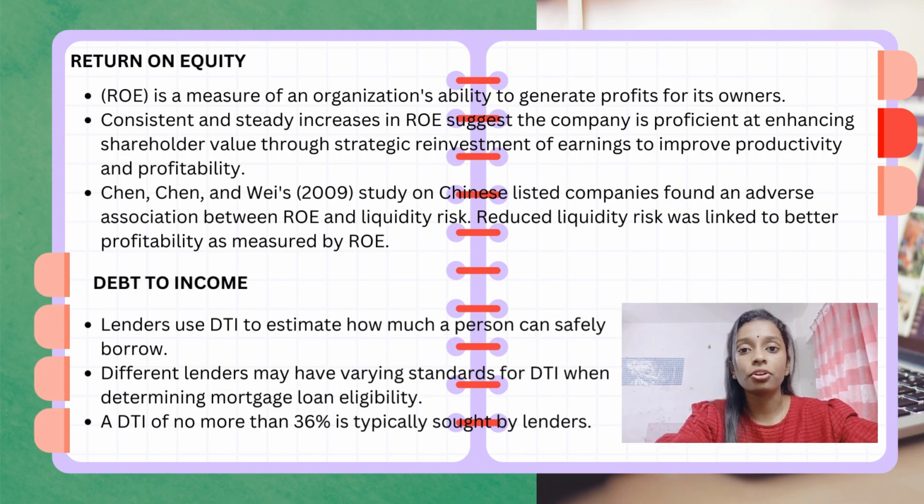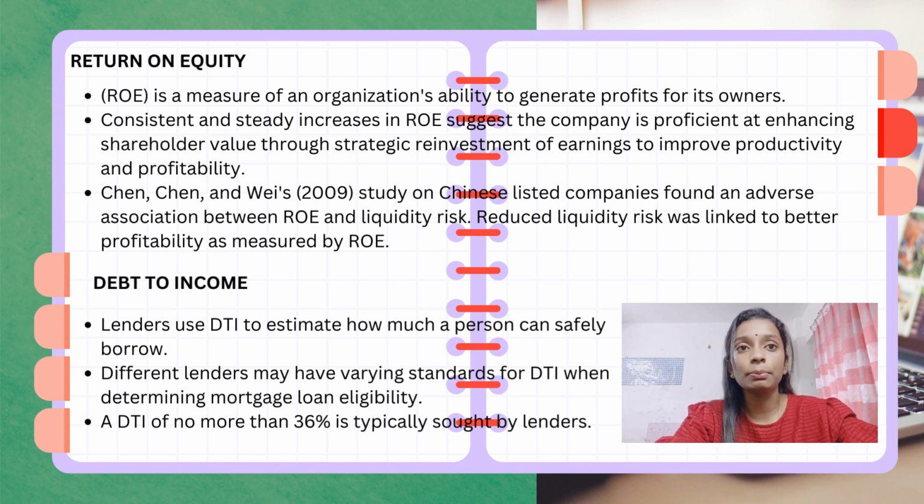The second variable is return on equity, ROE, which is a measure of an organization's ability to generate profits for its owners. A consistent and steady increase in ROE suggests the company is proficient at enhancing shareholder value through strategic reinvestment of earnings to improve productivity and profitability. Moreover, to confirm this statement, I found that Chen and Weiss 2009 said that a Chinese listed company study found an adverse association between ROE and liquidity risk. Reduced liquidity risk was linked to better profitability as measured by ROE.